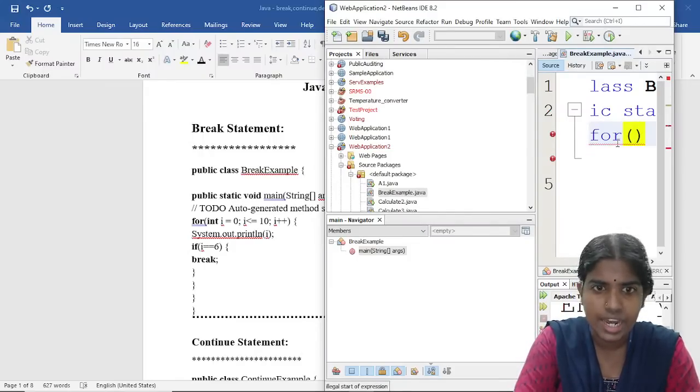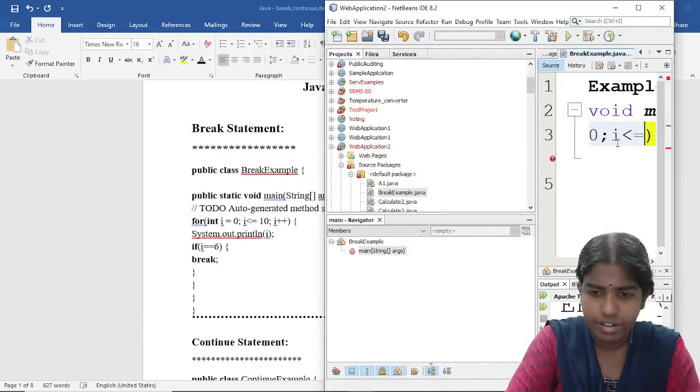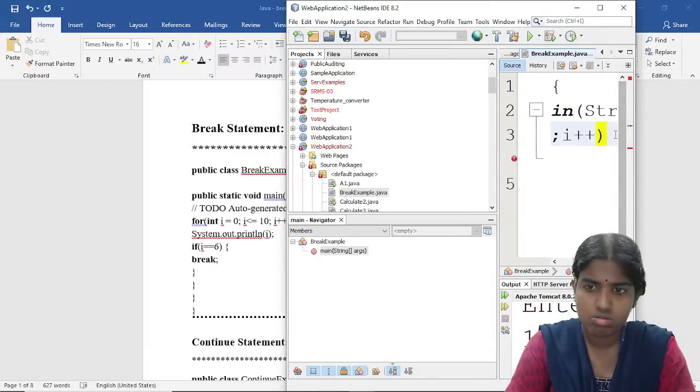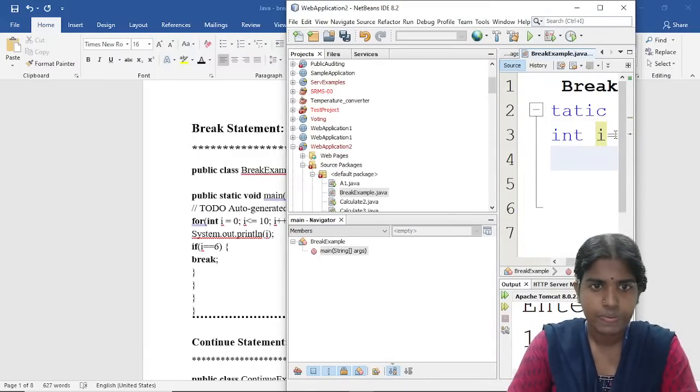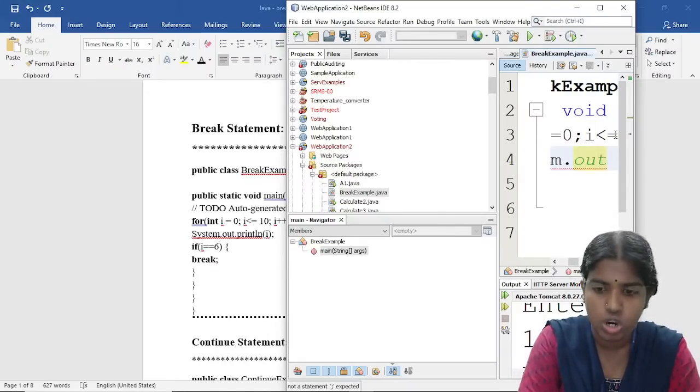So for int i = 0; i <= 10; i++. And inside this, whenever I want to print something at the console, I am giving System.out.println.